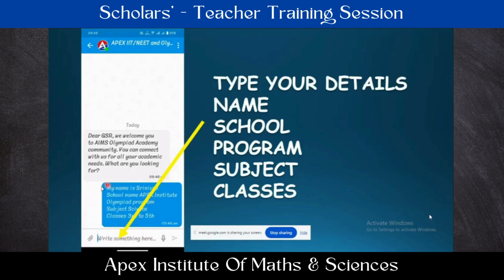Okay, anyhow, here you might be observing already one SMS we have sent just for model, with the name, school name, program, and the subjects which you are teaching and classes. Those you type there and you can send us. After receiving that SMS, our people are going to give you access to those classes which you mentioned here. Suppose you are going to handle scholars program mathematics 6th to 9th classes. For those classes we are going to give access.